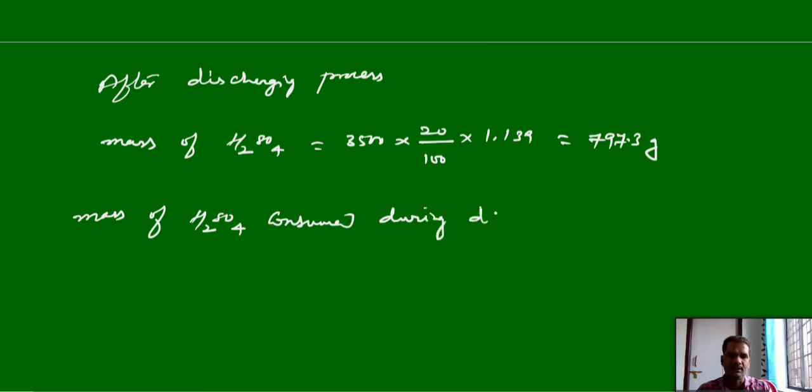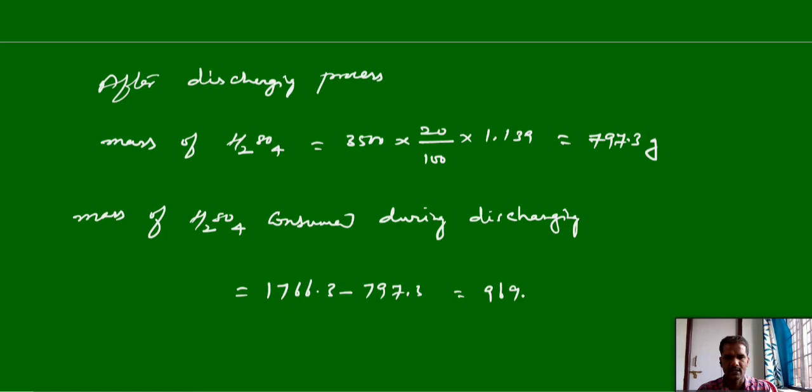So how much consumed? That is 1766.3 minus 797.3, nothing but you will get 969 grams.